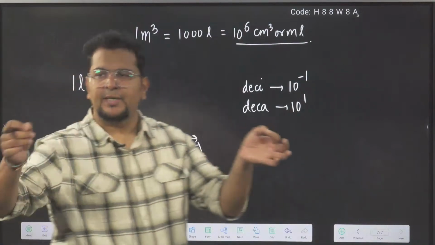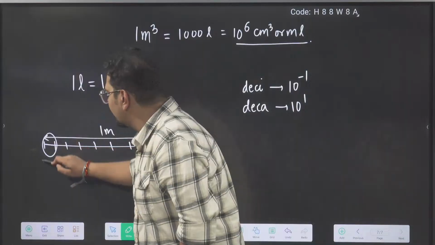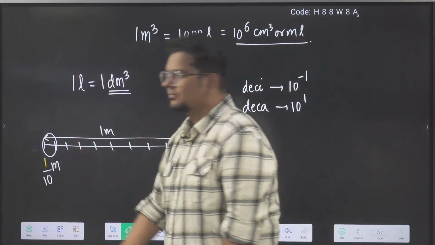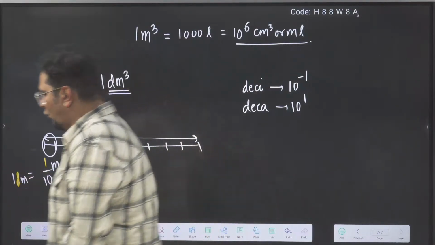So I divided 1 meter into 10 parts, deca, 10 parts. Out of that, this one part, that is 1 by 10 meter, is called a decimeter. 1 decimeter.